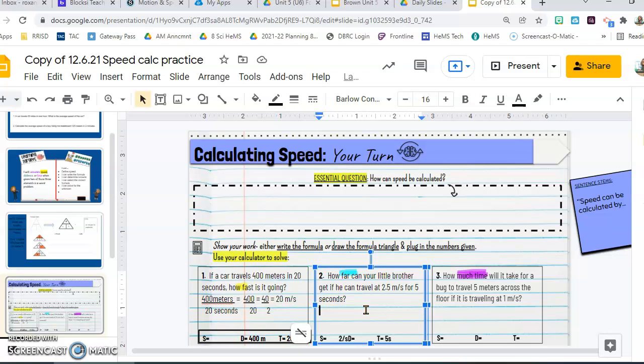So how far can your little brother get if he can travel at 2.5 meters per second? Oh, somebody already put that in. We already had that in there. That's great, Miss Drew. We already kind of gave you a little bit of a clue. So we filled this out. So now I have both of my numbers.